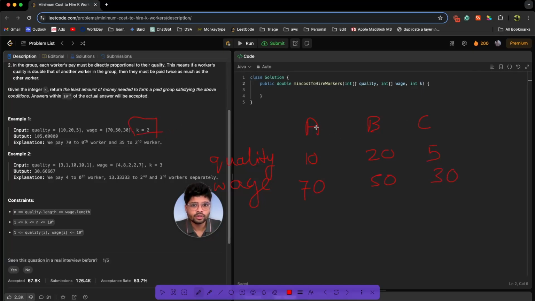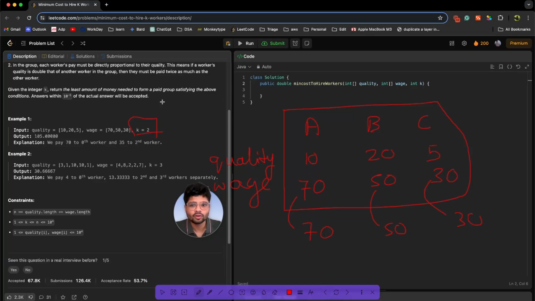First of all, in order to find the minimum cost that we want from all these employees, at least there will be one employee whom we need to pay only the minimum requirement. Like if choosing A, then 70. If we are choosing B, then we should pay him 50. If C, we should pay 30. In another word, if we increment this also, or this also, it won't be minimum. So there will be at least one employee who is getting their minimum wage. I hope this part is clear.